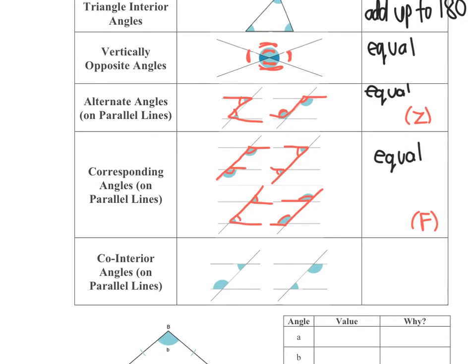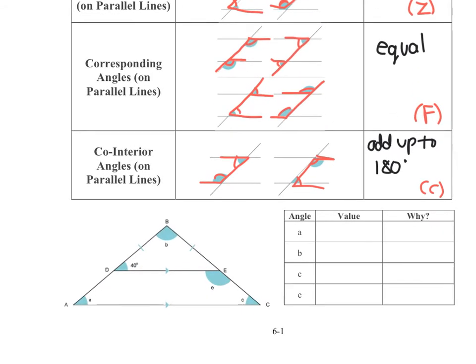Then we also have co-interior angles, which again are on parallel lines, and this one's a little different from the other ones, just because when you create a C out of your parallel lines, the two angles created in the C, they are not equal. They actually add up to 180 degrees. So don't confuse the co-interior angles with the other ones, because the co-interior angles are not equal to each other. They add up to 180. Okay, so we're going to do a little example using pretty much all of those properties.